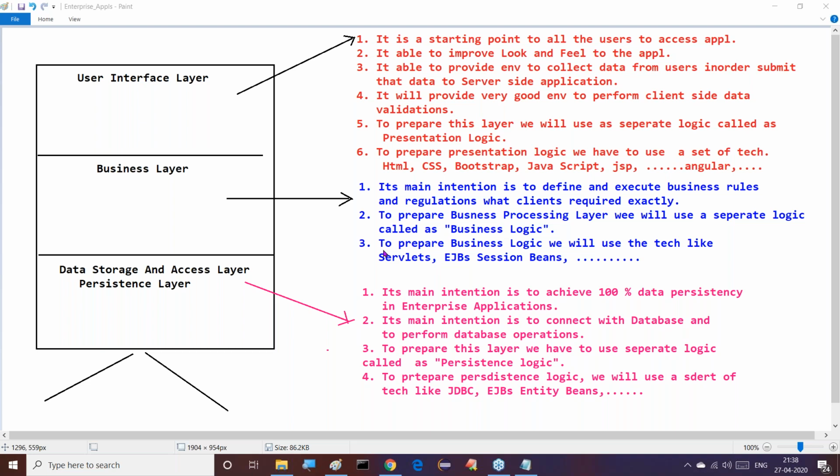And this Hibernate is a separate batch, not related to core Java and advanced Java. Separate registrations are required. Core Java is a separate batch and advanced Java is a separate batch. Similarly, Hibernate is a separate batch.